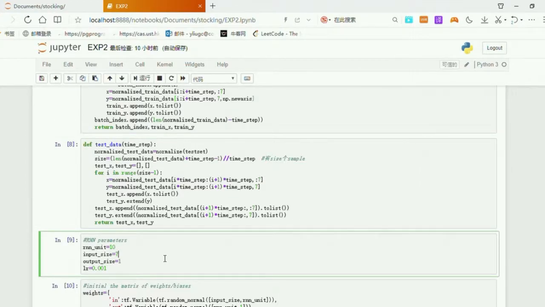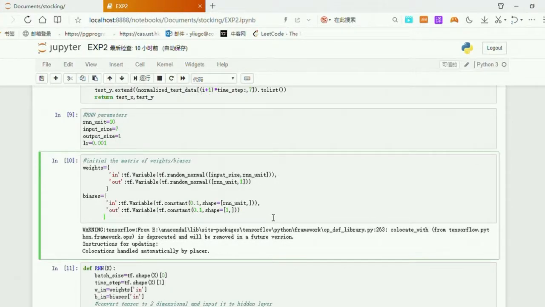Then we can build our RNN model. First, we need to set some parameters: the hidden layer unit number, the input and output dimension, and the learning rate. After that, we need to initialize the matrix of weights and biases, assign random values to them. The in represents connecting the input and hidden layer, and out represents connecting the hidden and output layer.